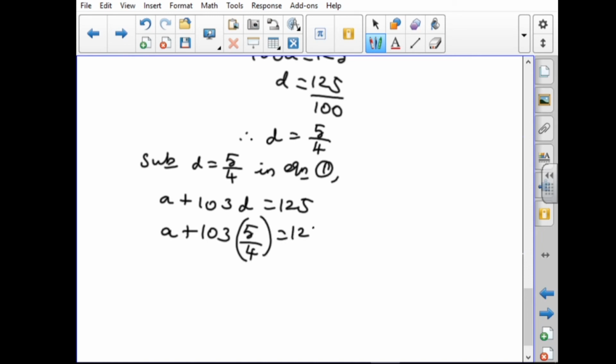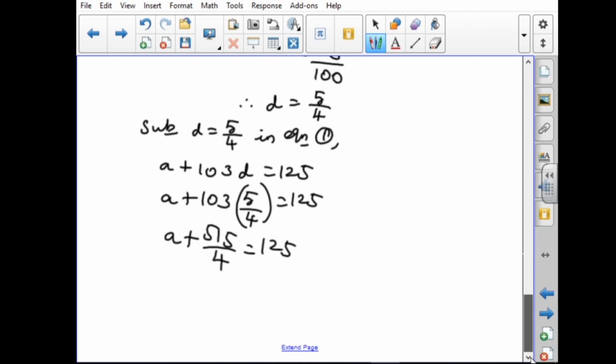Equal to 125. So, A plus, we have to multiply these two: 5 3s are 15, balance 1, so 15 by 4 equal to 125.